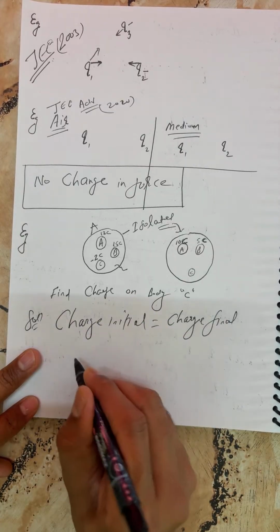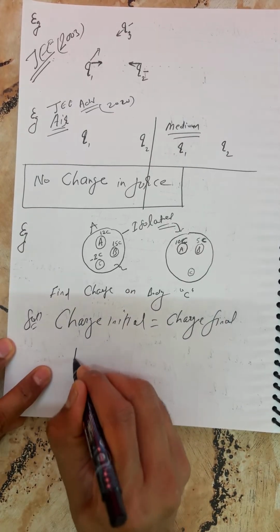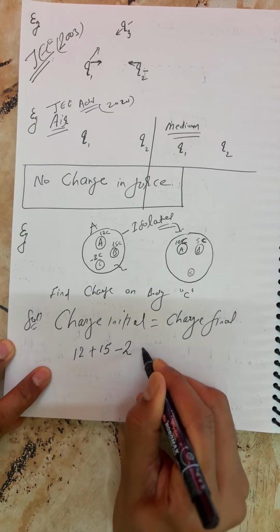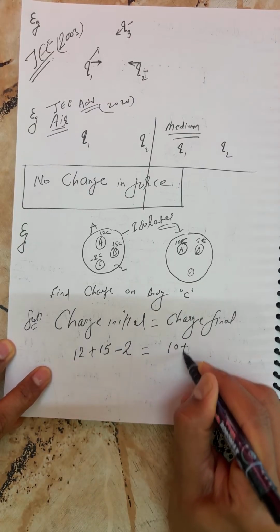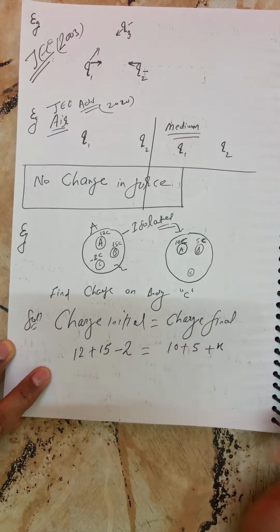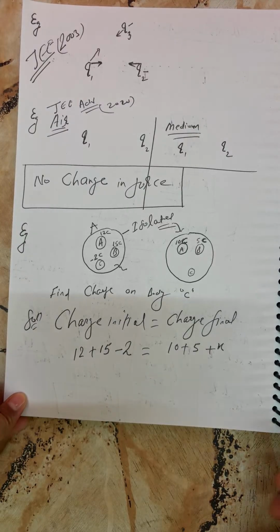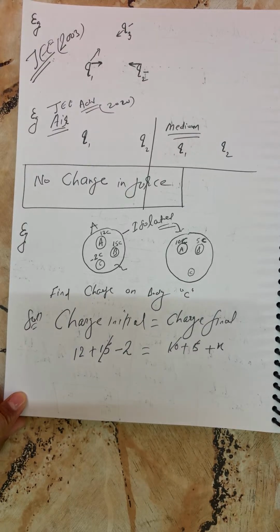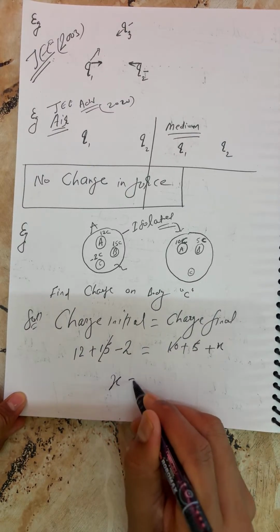Initially 12 plus 15 minus 2 is equal to 10 plus 5 plus x. I don't know x, so you can take any value x. So this is the charge on body C, x is 10 coulomb here, my dear.